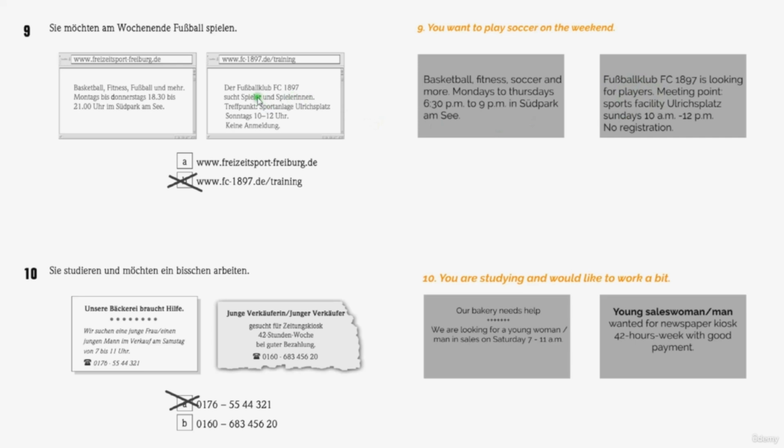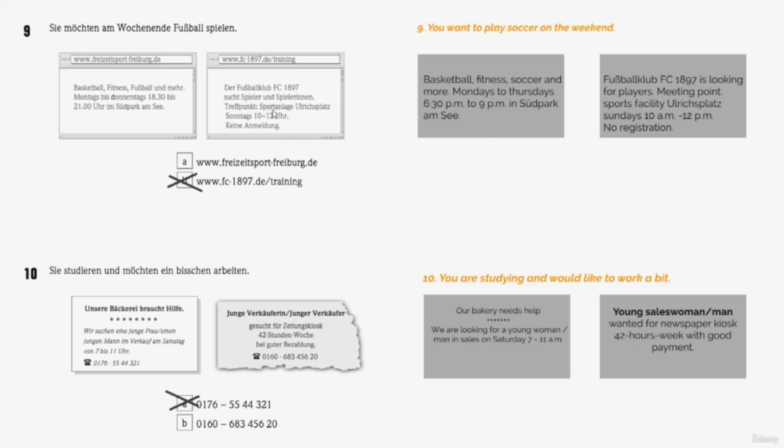Treffpunkt, Sportanlage Ulrichplatz, Sonntag 10 Uhr bis 12 Uhr. Keine Anmeldung. So meeting point, sport facility, Ulrichplatz, Sunday 10 till 12. No registration. The Treffpunkt is the meeting point.